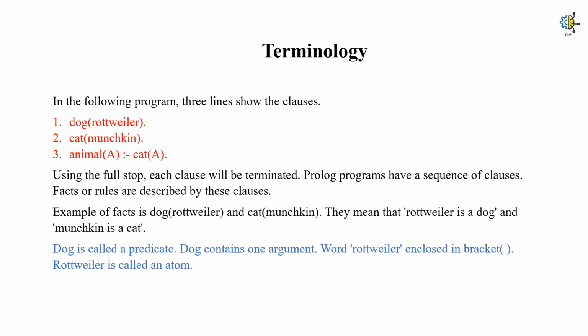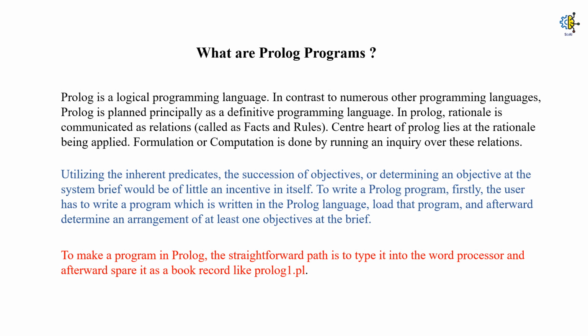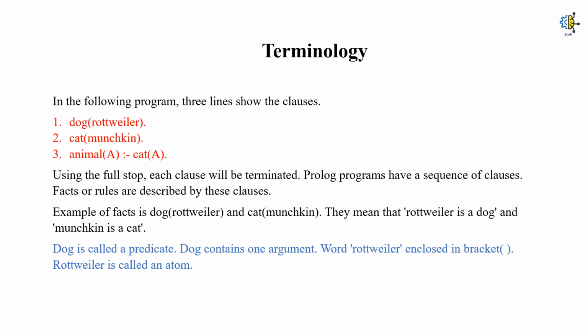So basically, as we can see by the example, our Prolog program will have a wide sequence of different clauses, a number of clauses. So examples of facts and rules: to begin with, in this example, the facts will be dog(Rottweiler) and cat(Munchkin). This means that Rottweiler is a dog and Munchkin is a cat.